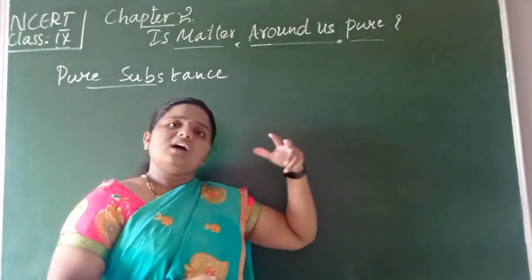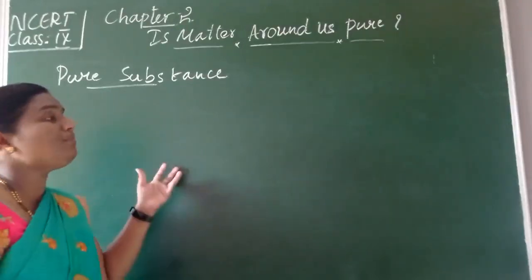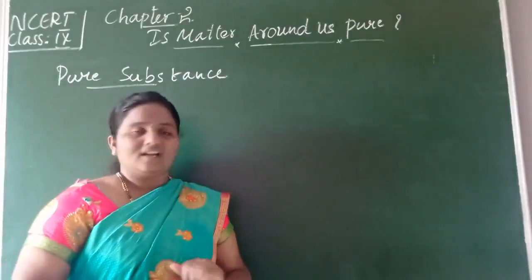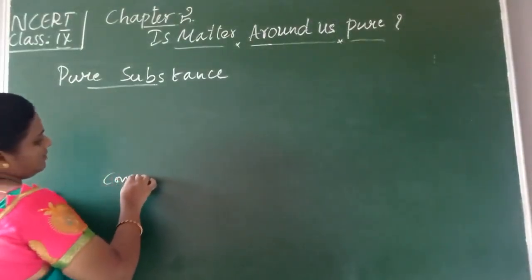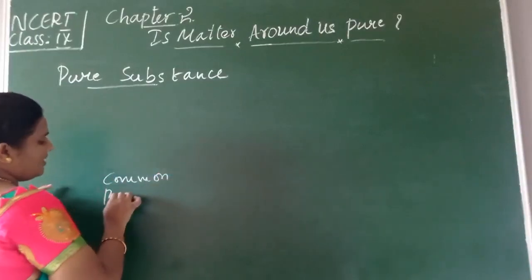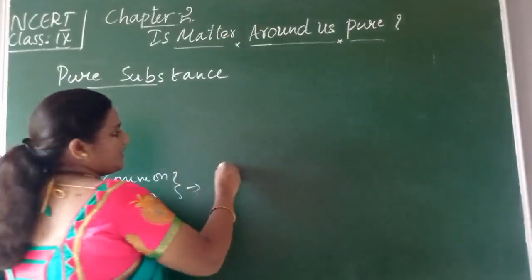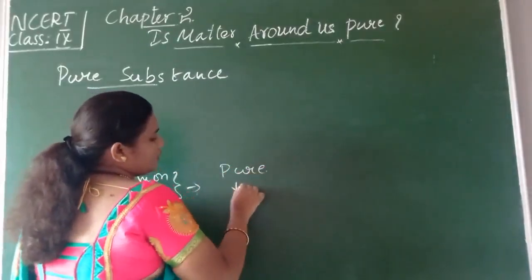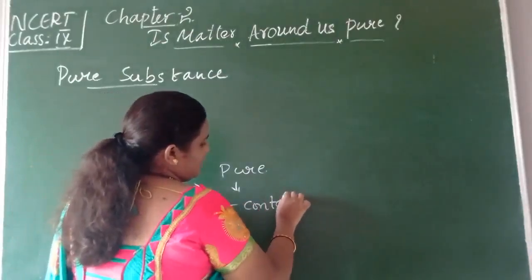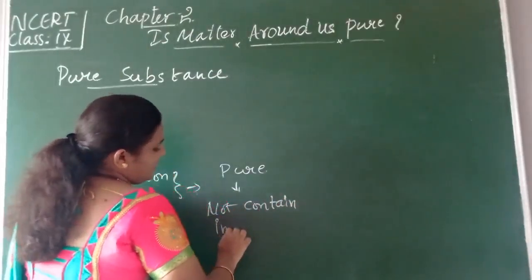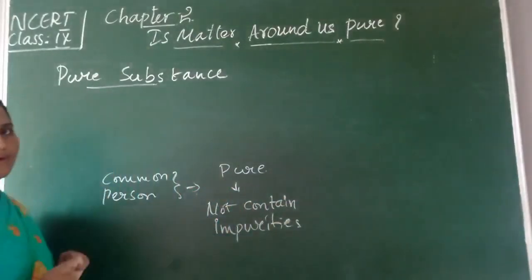So, this pure substance is not actually pure for a scientist. Let us take one example, children. For a common person, a pure substance should not contain any adulterations or impurities; then it is said to be pure.